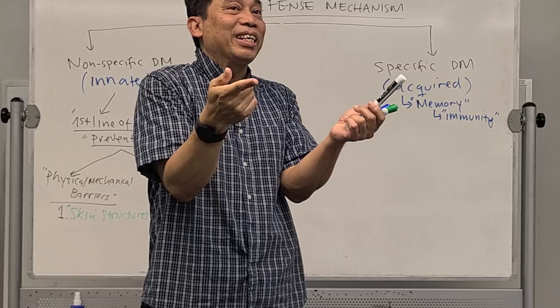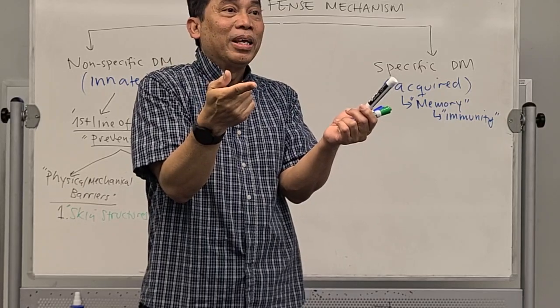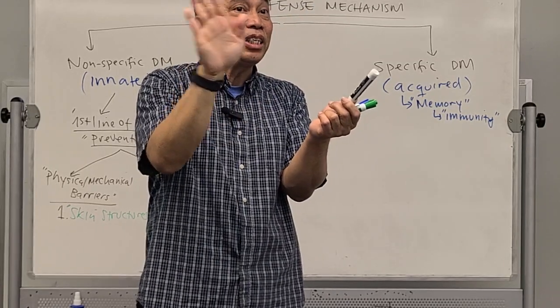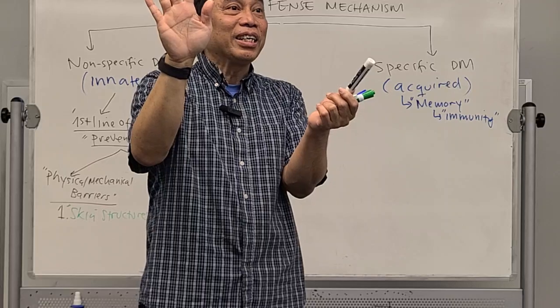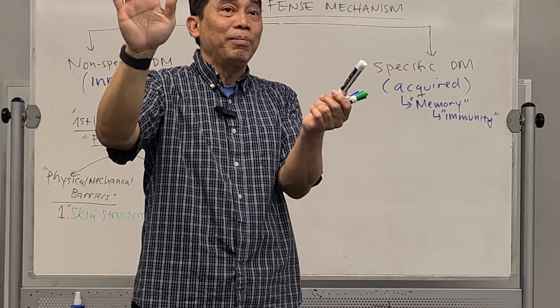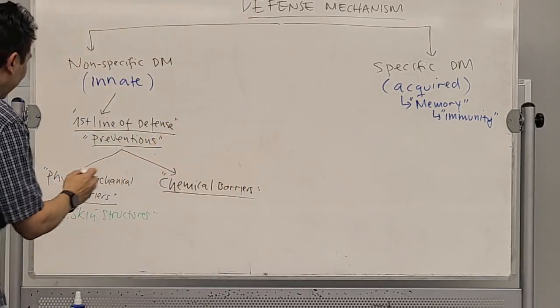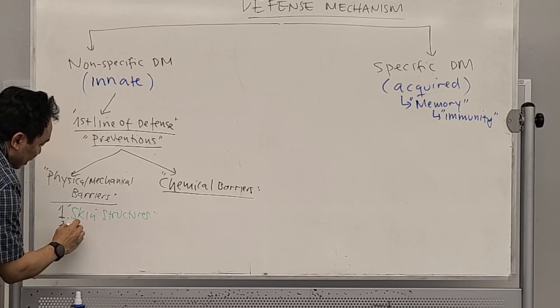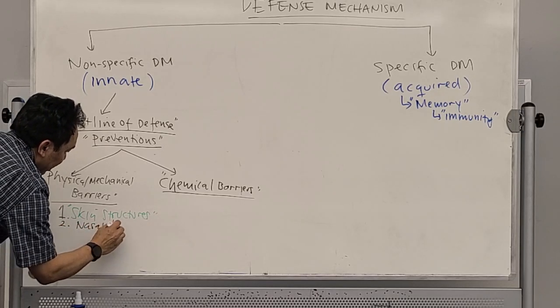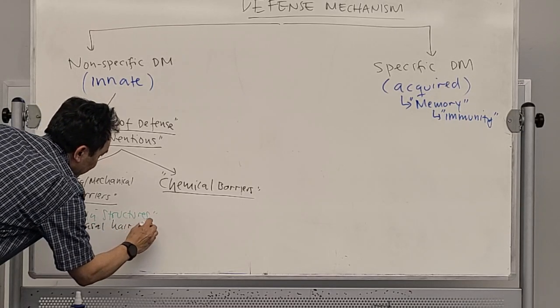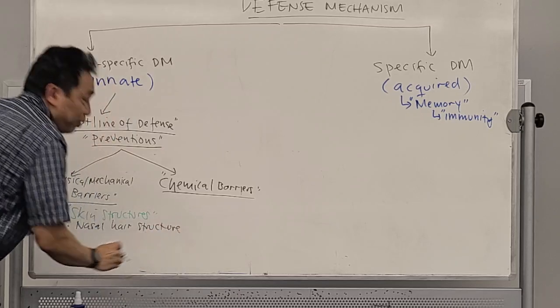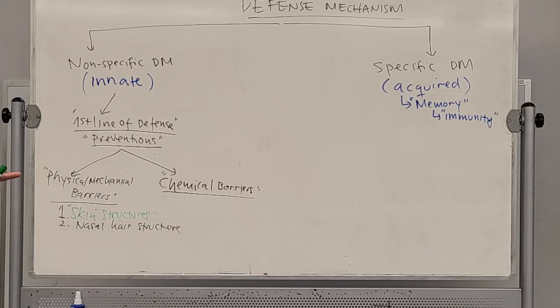Why do you have hair in the nose? It protects us against disease. It filters the dust, and filters many bacteria. So the nasal hair structure is physical. That's a structure, anatomy.